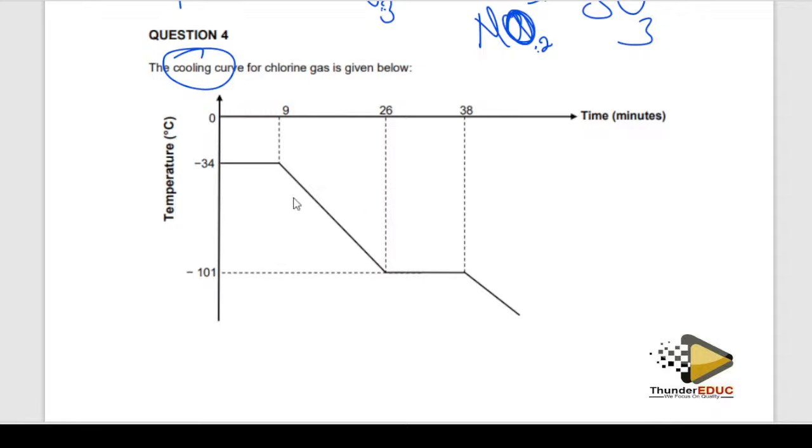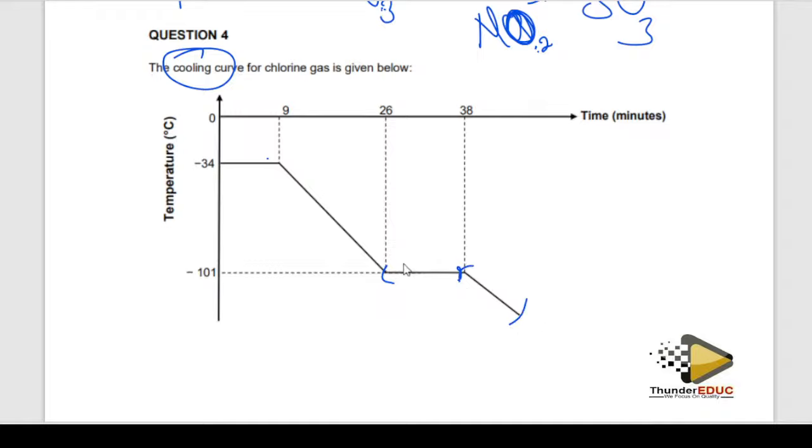Because this is a cooling curve, it comes from a gas. Now this is a gas, and then here it starts to cool. Now this is a what? A solid, and then now it starts to cool. You understand? Here the temperature is not changing, but here the temperature is changing.